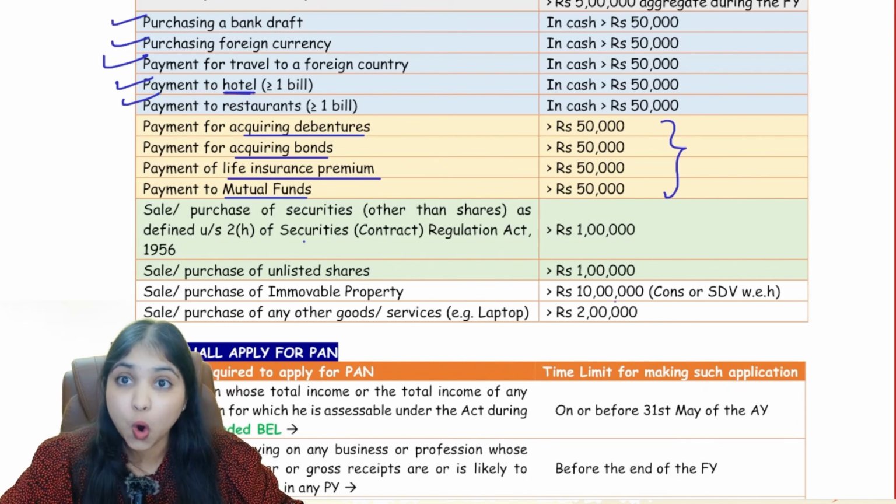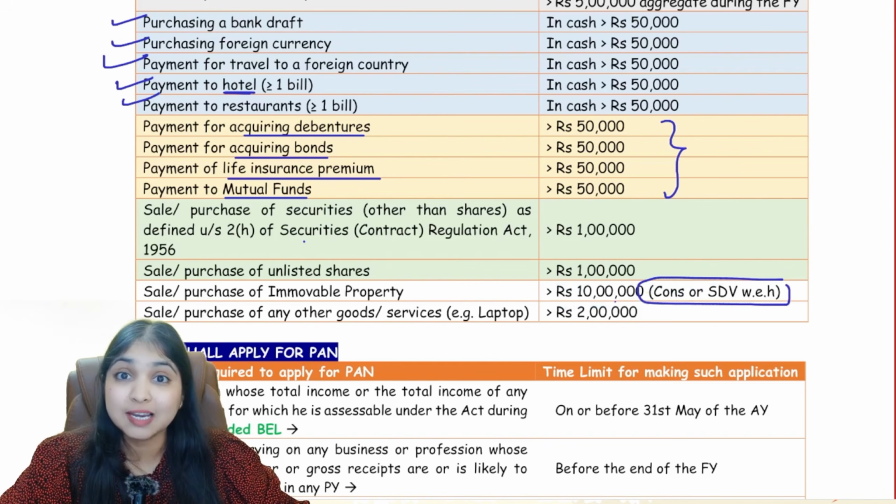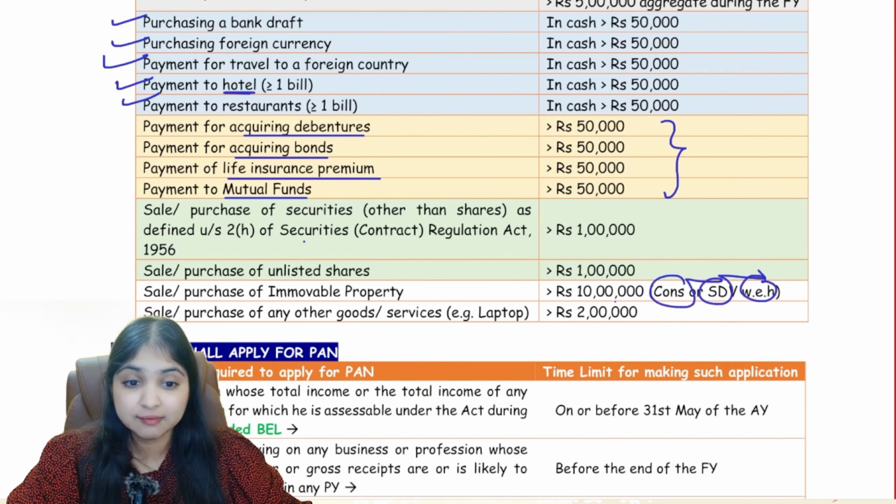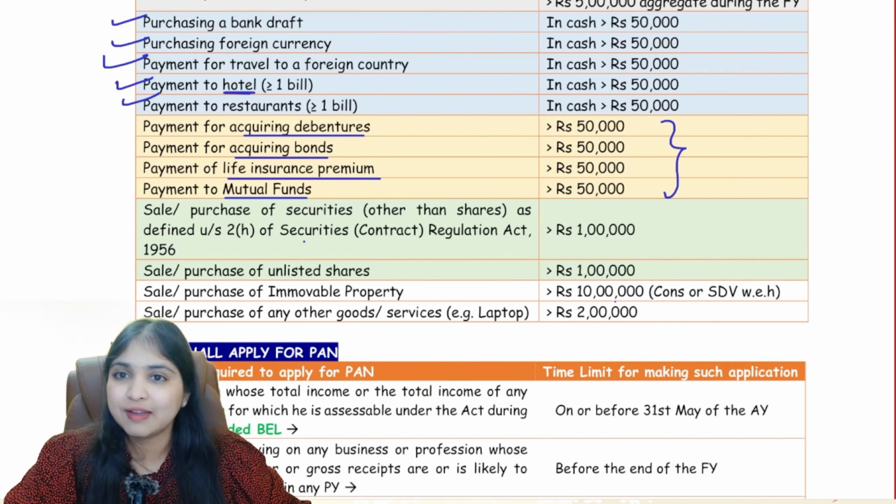Then if you sell or buy any immovable property, if the value of the property is more than 10 lakh, then you have to quote your PAN. Value of the property is nothing but consideration or STV, whichever is higher. Remember, same language we use in 194 IA also. So if the consideration or STV, whichever is higher, if the higher number is more than 10 lakhs, then we have to quote our PAN.